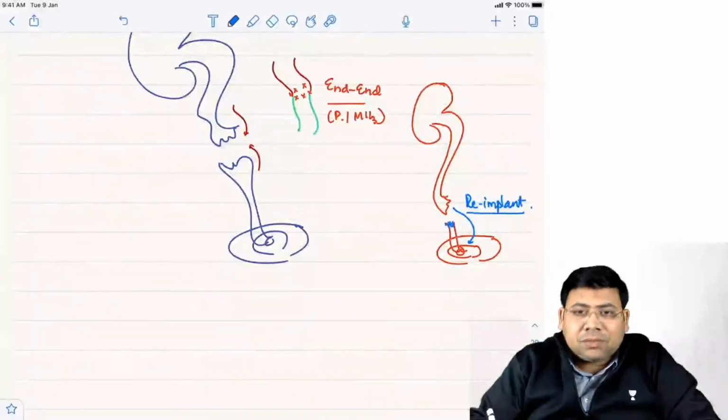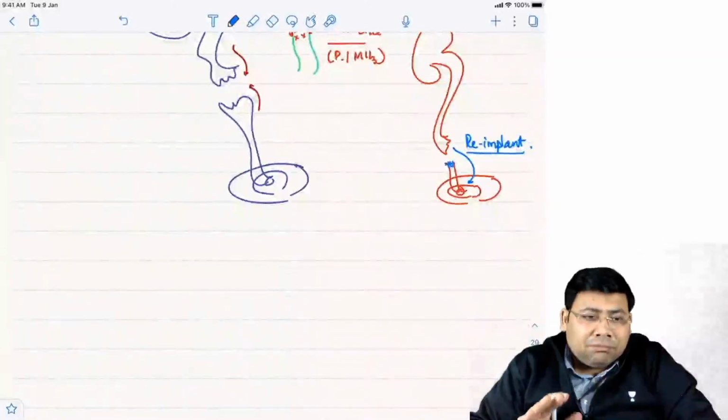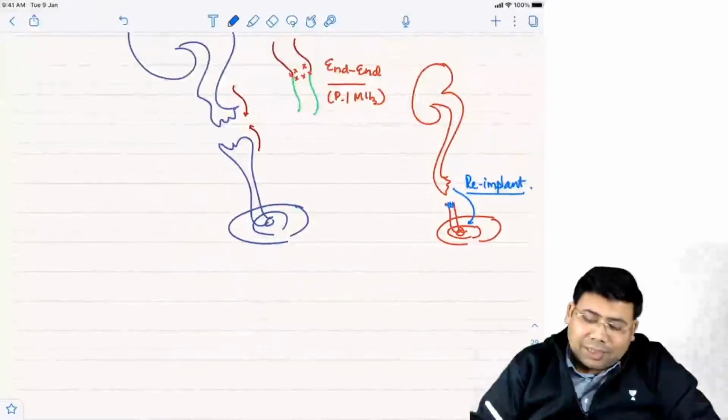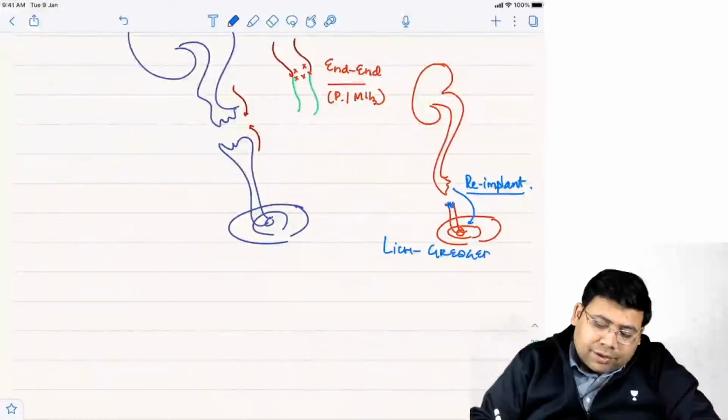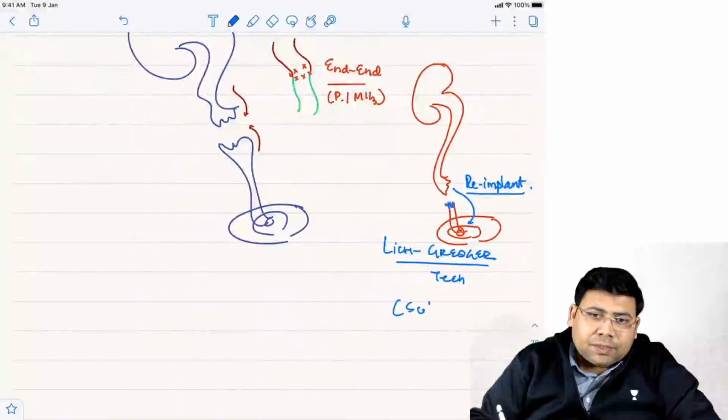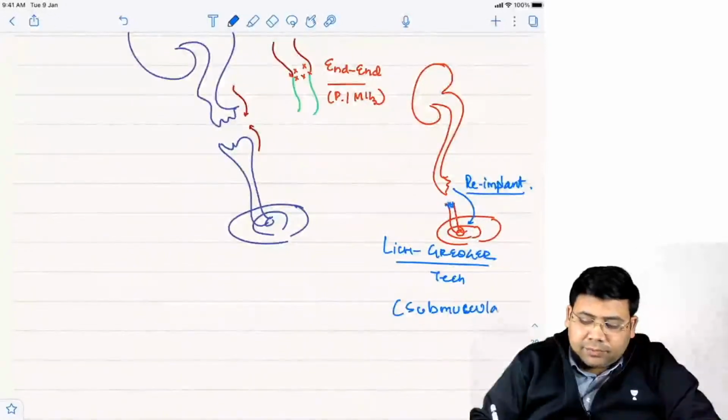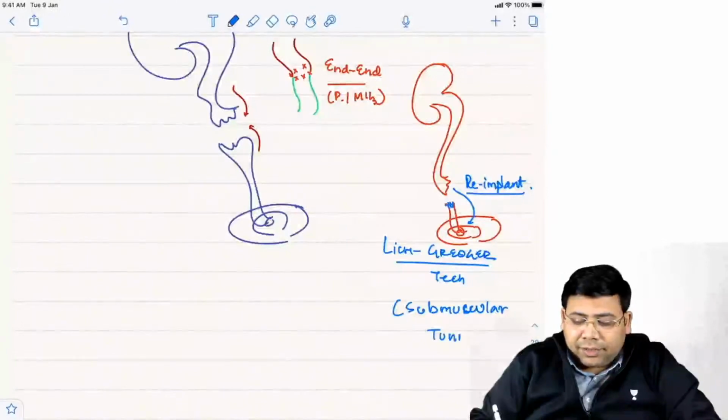A submuscular tunneling. What is that technique known as? This is known as the Lich-Gregoir technique. What is the Lich-Gregoir technique? This is submuscular tunneling. This is the Lich-Gregoir technique.